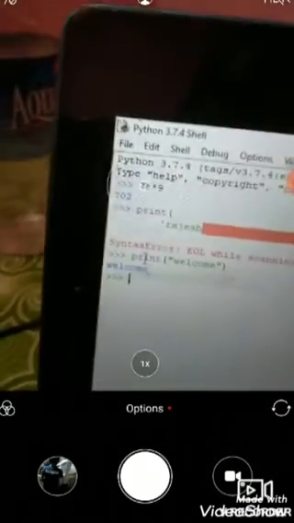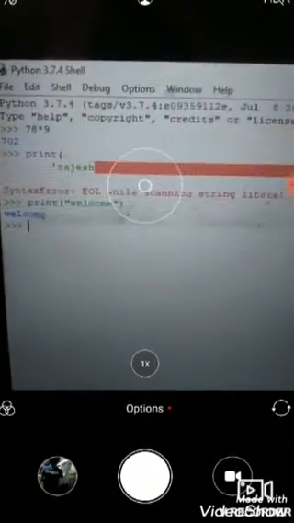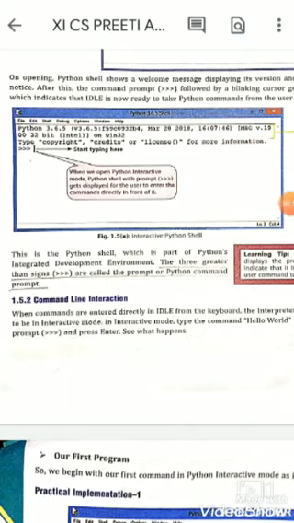Now let's come to the interactive mode. When we type python, the Python shell with the prompt triple greater than sign is displayed for the user to enter the command directly in front of it. Now let's see command line interaction.